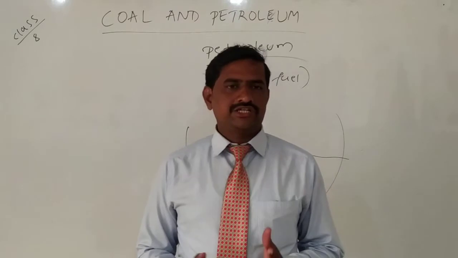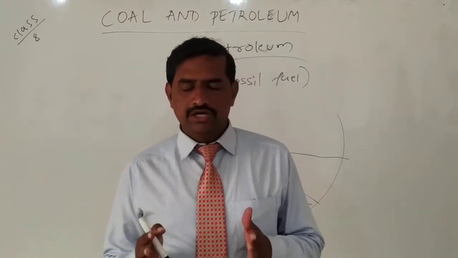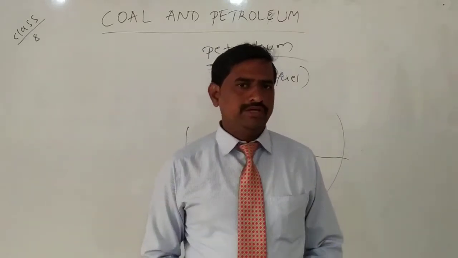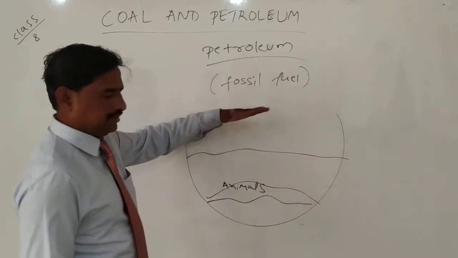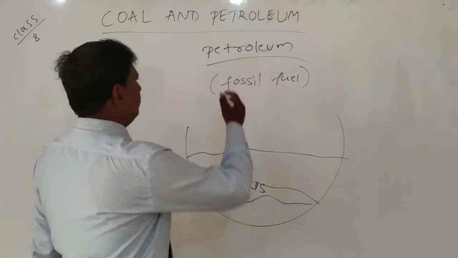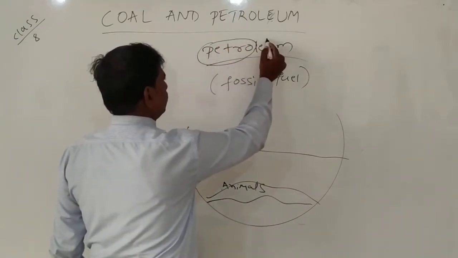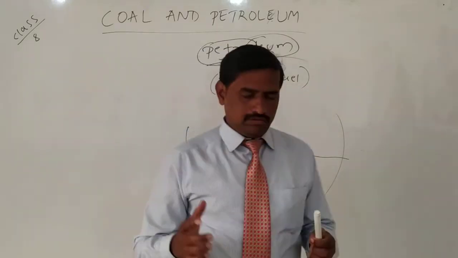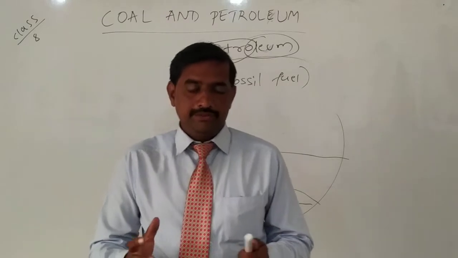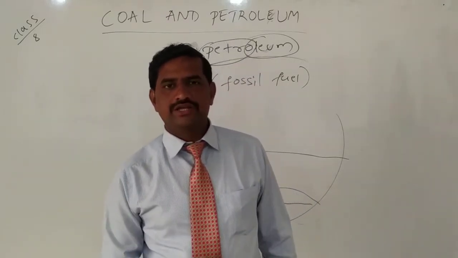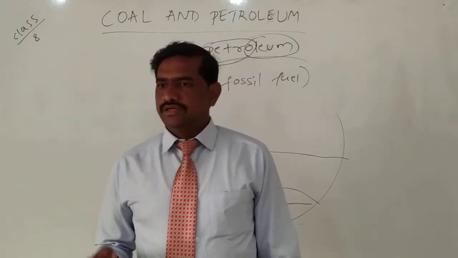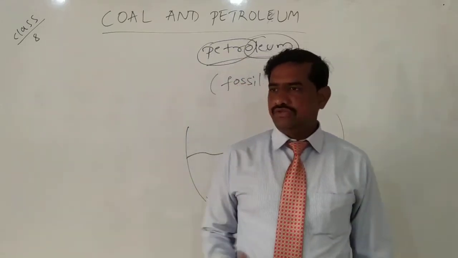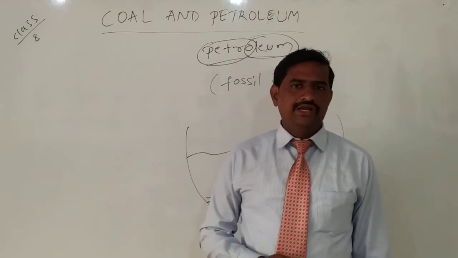When we dig wells and bore wells to extract it, petroleum is present between the rocks. Petra means rock, and oleum means oil. So we are getting oil from between the rocks, and that's why it is called petroleum. Petroleum is a fossil fuel, and to obtain petroleum products it takes millions of years at a high pressure and a high temperature.